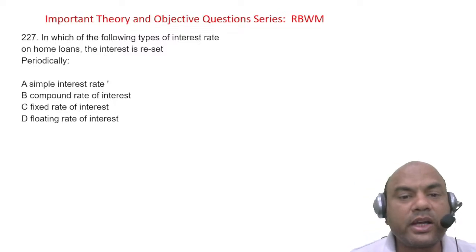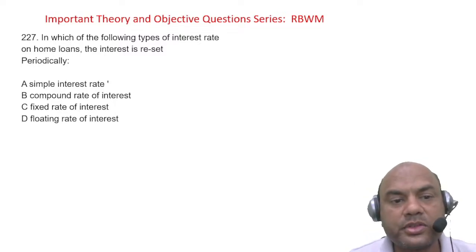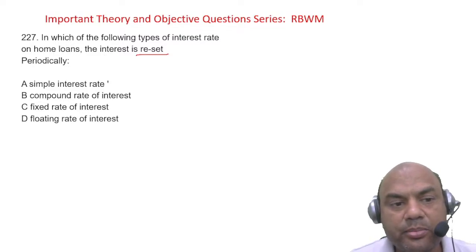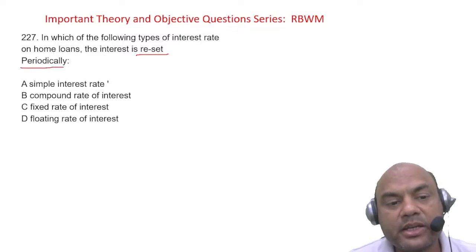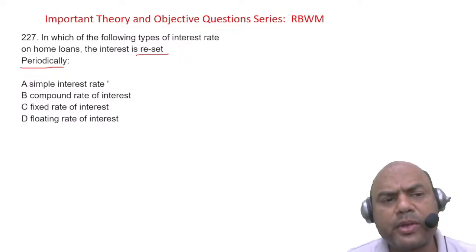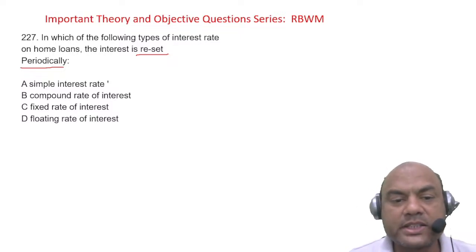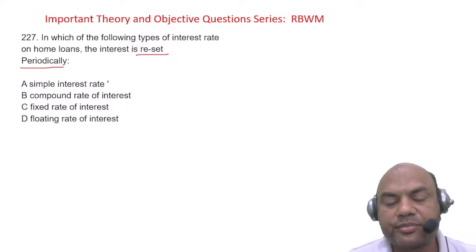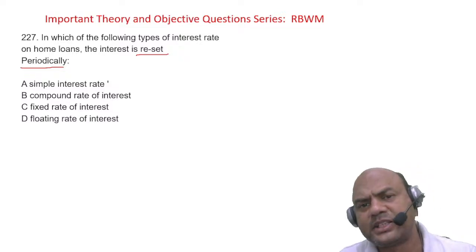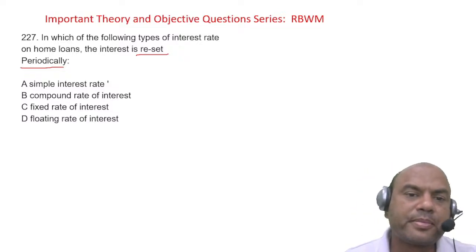In which of the following types of interest rate on home loans is interest reset periodically? Reset, okay, periodically. Simple interest rate, compound rate of interest, fixed rate of interest, and floating rate of interest. Periodically means every time. Where is the rate of interest reset periodically? Just now we saw this question.